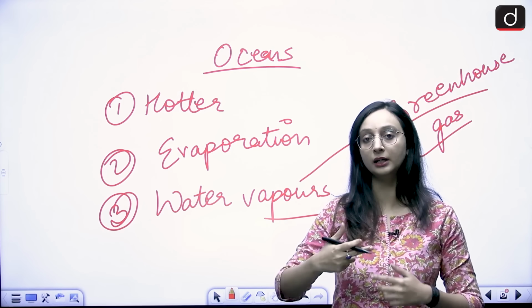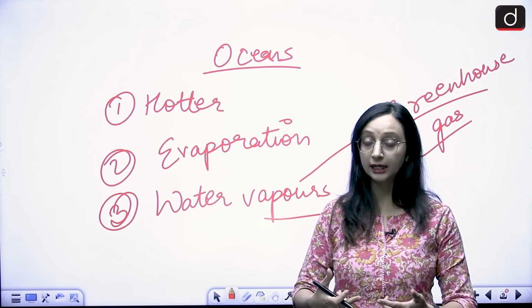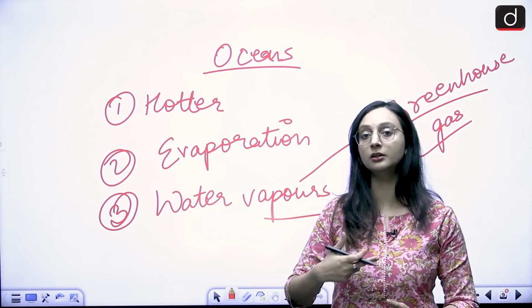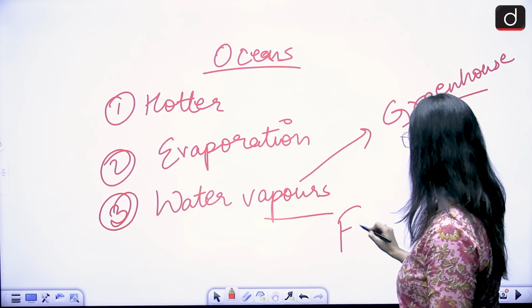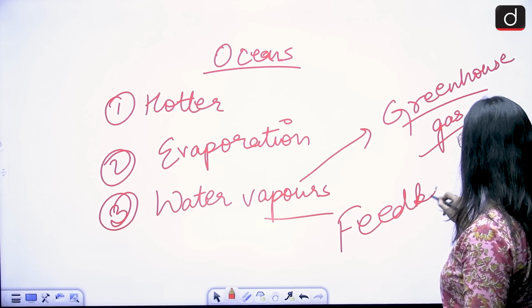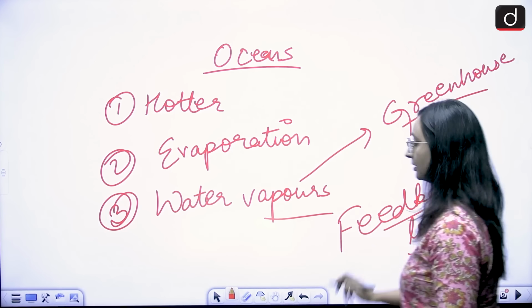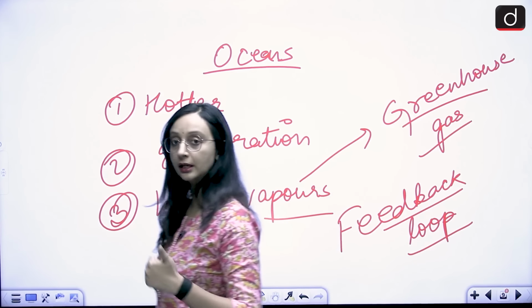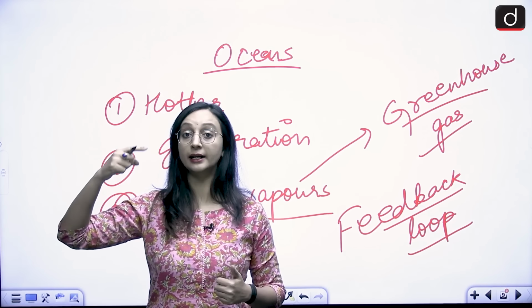And then again, greenhouse gases accumulation is taking place. Again, more and more heat is getting trapped. And then in turn, more evaporation is happening. So this was like a feedback loop. Heat is making water evaporate. Water vapors are being formed. They are rising up. Now the water vapors are getting accumulated.